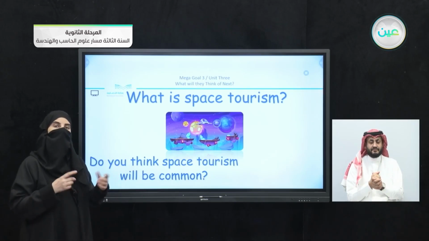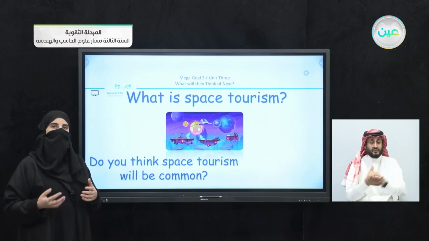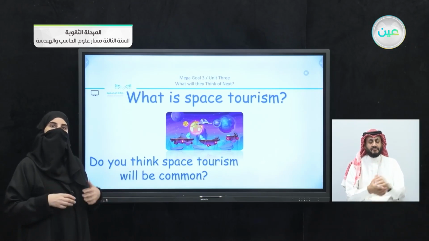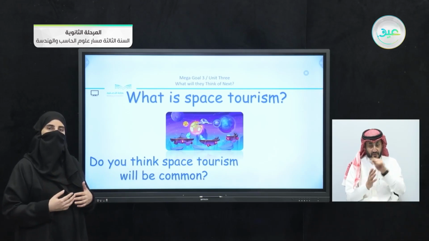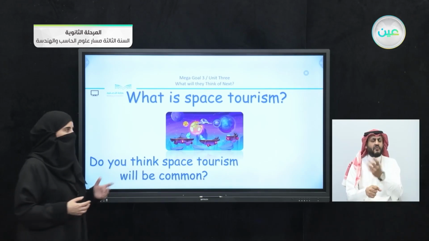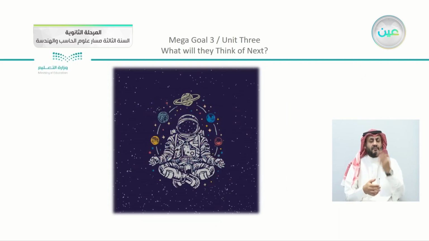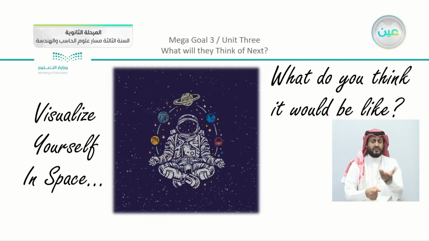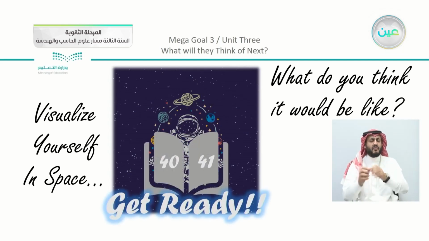Actually, our title, What Will They Think of Next, gives us the possibility that anything may happen. So do you think that tourists will go to space? And what will they do in space? This is something that we're going to read about. You are going to visualize, as we've mentioned, what you think it would be like. Just put it in mind and get ready for our reading, which is on pages 40 and 41.